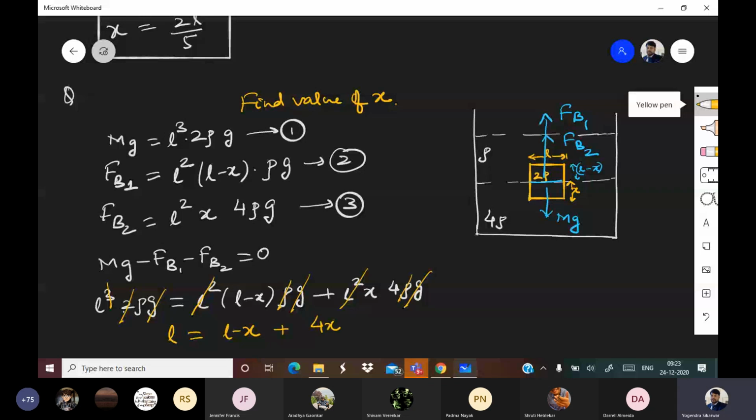And this is 2 also, because this was 2 rho, so 2L. So 2L is equal to L minus X plus 4X. That gives us L is equal to 3X. So X is equal to L by 3. This is the answer.